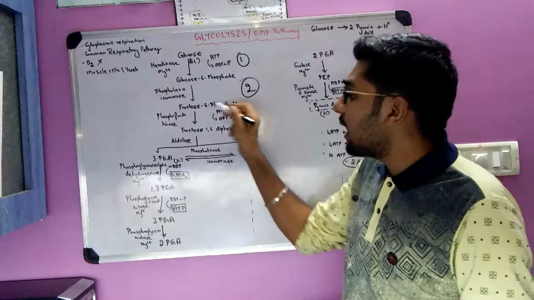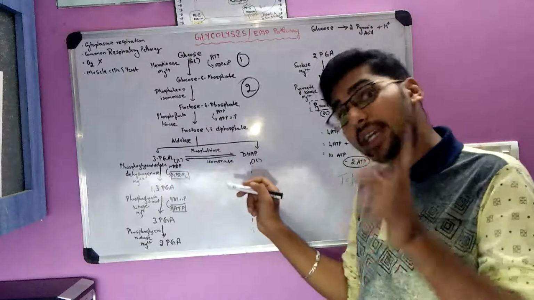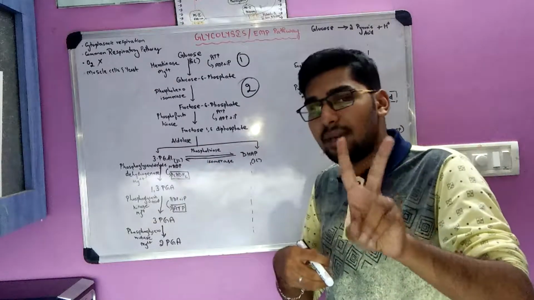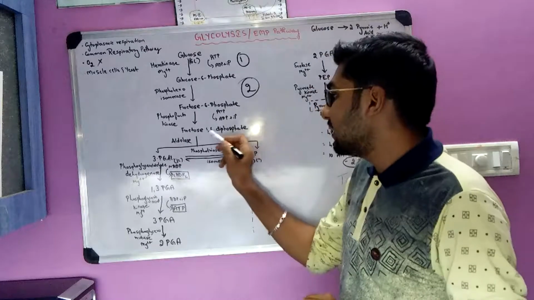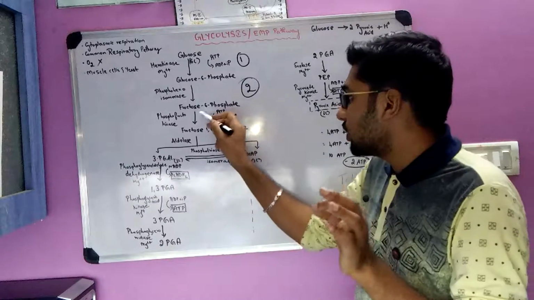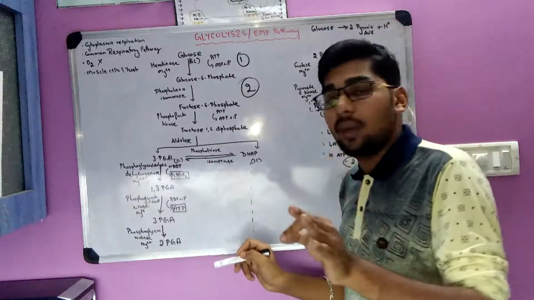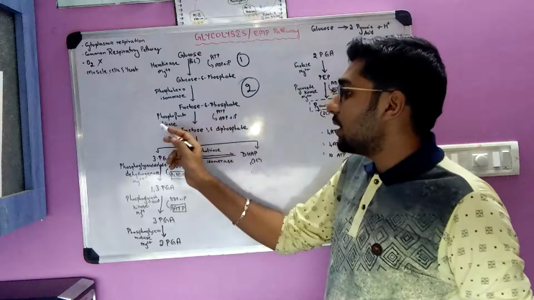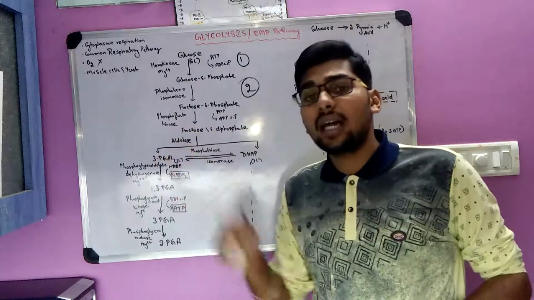This phosphate goes and attaches to the first carbon atom. So there are 2 phosphate groups, hence the name diphosphate. Fructose 6-phosphate becomes fructose 1,6 diphosphate in the presence of the enzyme phosphofructokinase.